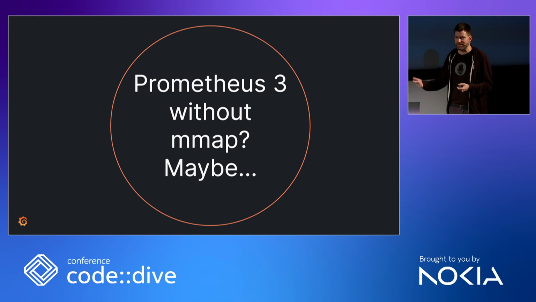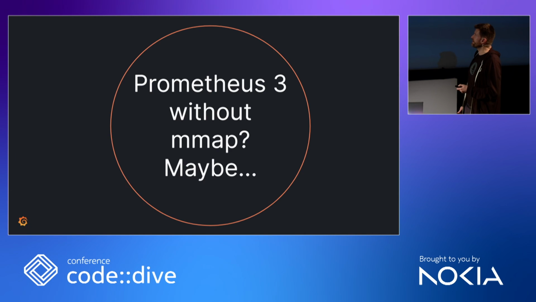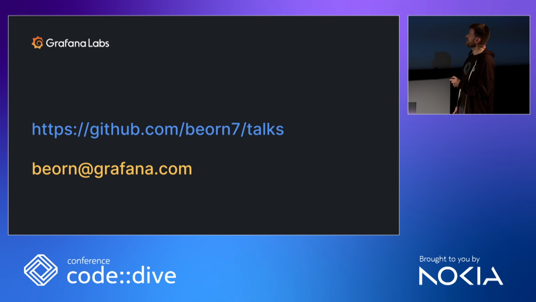A, if it's really needed, and B, maybe you're in a situation where you run into this problem. There's one workaround where you can increase GOMAXPROCS to way more, so you can sustain more of these Ps being blocked. But that's kind of defeating the purpose of this whole contraption, because a lot of Ps create scheduling overhead, and then you pay for it in other ways. Anyway, this is my GitHub account, and in this talks repo, you see all my talks linked, including this one already in the 2023 chapter, and you can see a link to these slides, so you can look up all those links if you're interested in more details.